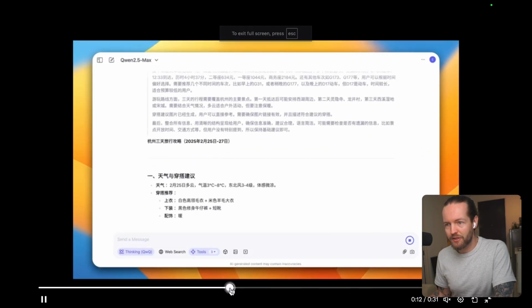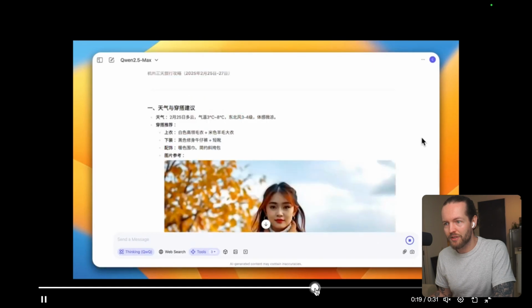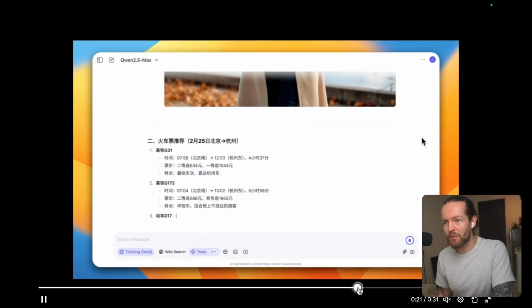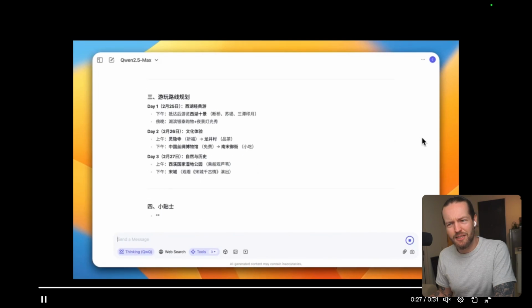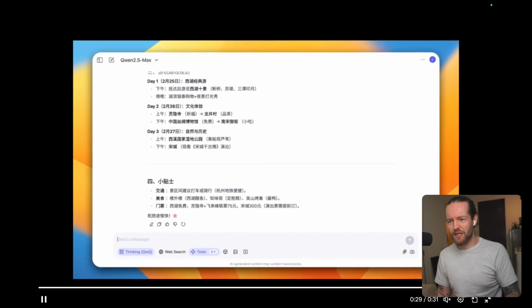Written in Chinese here. And here you can see that it's able to generate beautiful images right here in the chat. And it seems like it's doing some other things. I wish I knew Chinese.